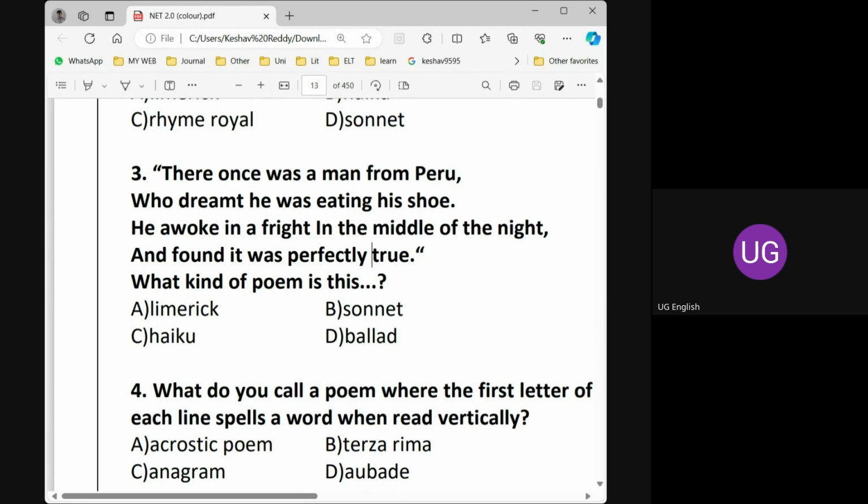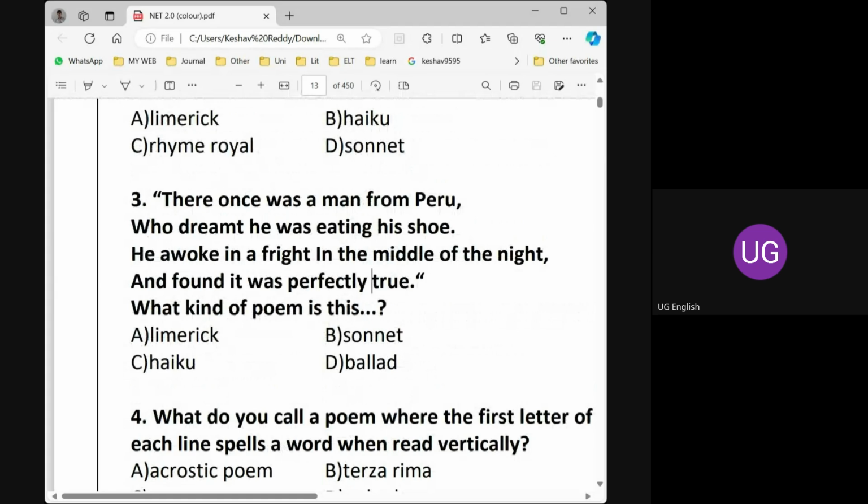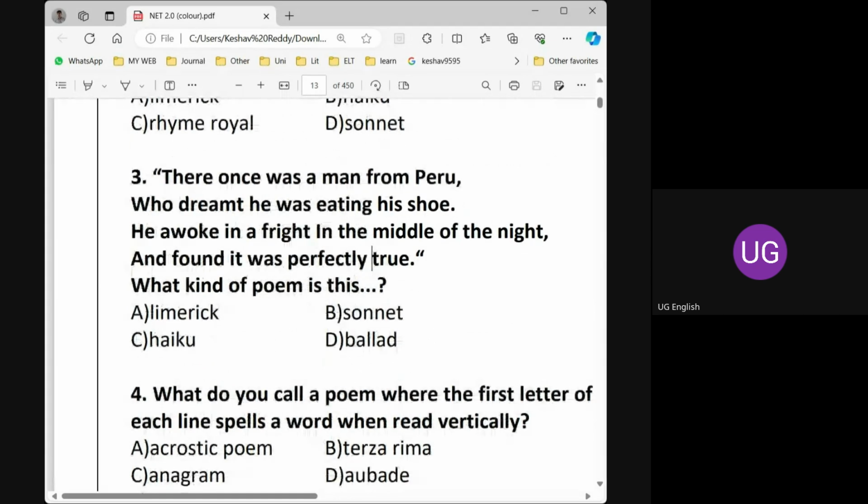Okay, A B C B. If it is not perfectly rhymed, we can take it as A B C D also. No problem. True, shoe, yes, they're rhyming. So we can say it is A, B, C, B.